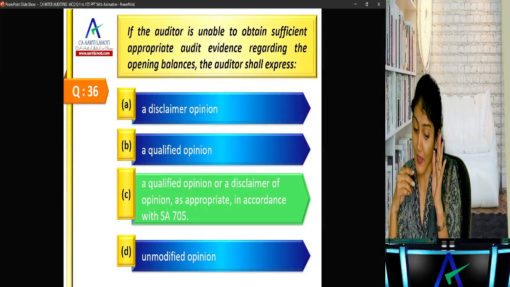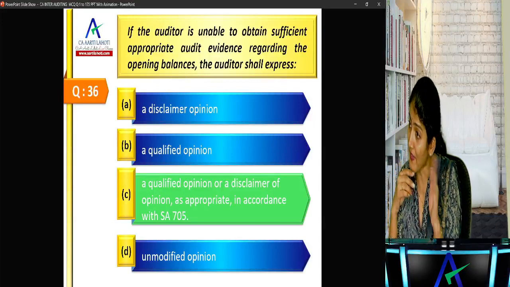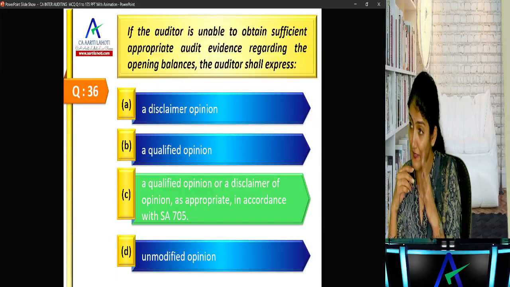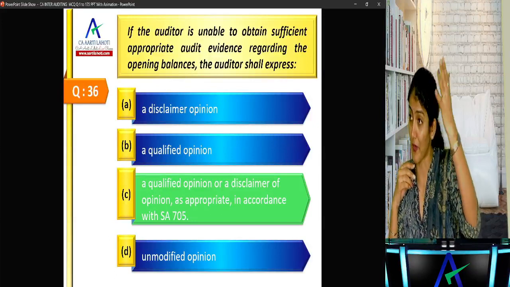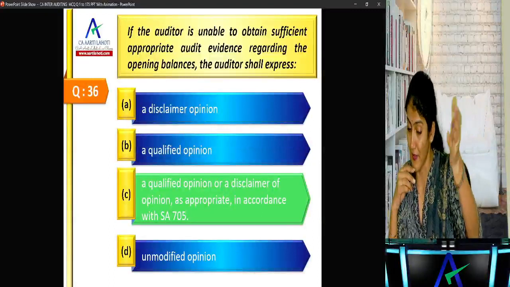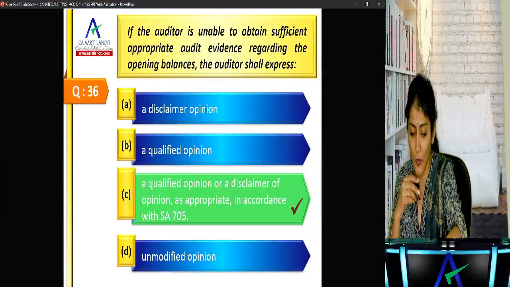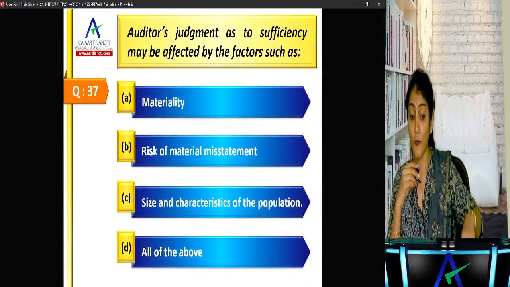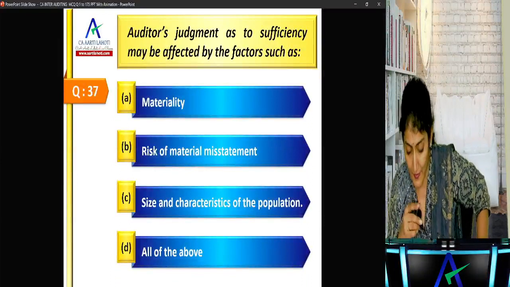Opening balances are there, but you are not able to obtain evidence regarding them. The balances were not audited by you, or they were audited by some predecessor auditor. So you're unable to obtain evidence regarding the opening balances. Okay. Auditor's judgment as to the sufficiency of audit evidence may be affected by factors such as